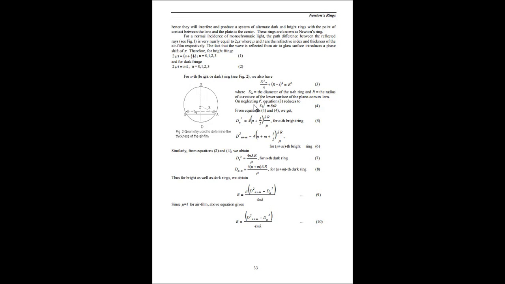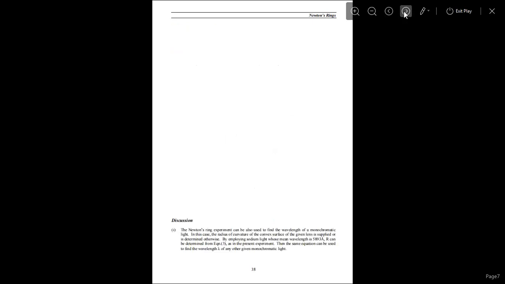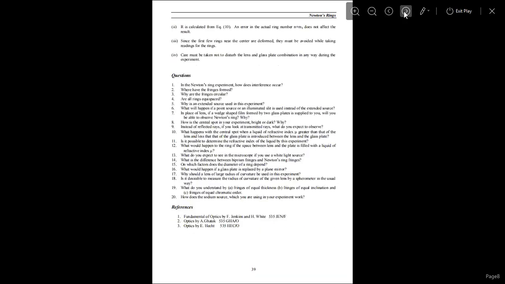So from here we get the radius r equals to d_(n+1) square minus d_n square. And this is the procedure and observation we have to collect from the experiment, and calculation, and estimate error we can find, and this is the discussion.